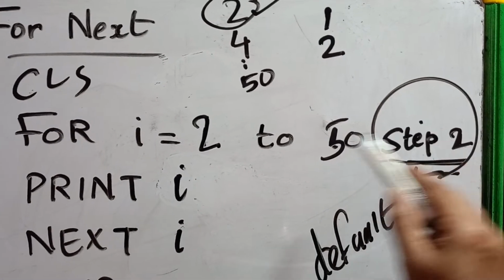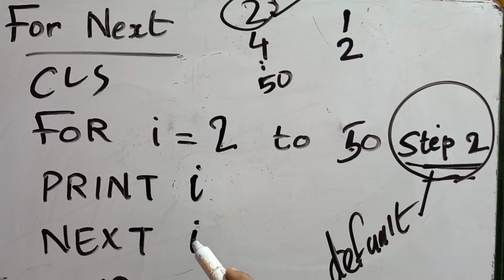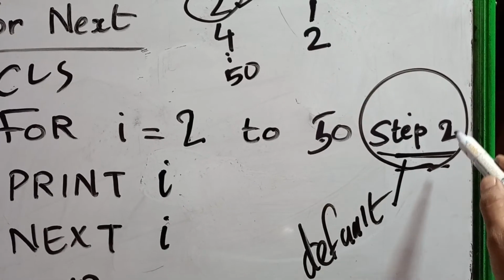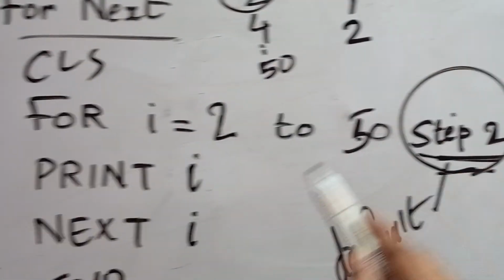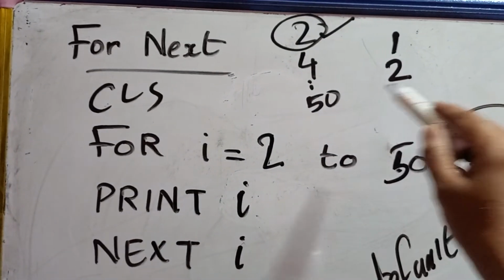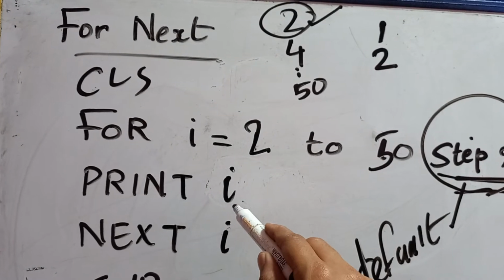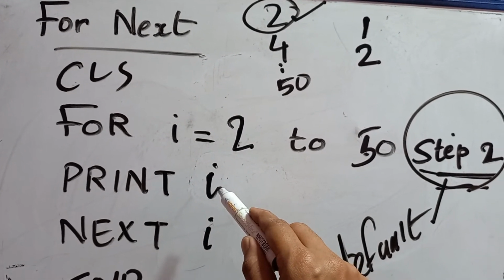What is the next value of I? Whatever value you got previous plus 2. That means previous value of I is 2. 2 plus this step increment is 2 again. So 2 plus 2 is 4. So moving up, the 4 is also in the range. Coming down, the value of I, 4, will be printed.